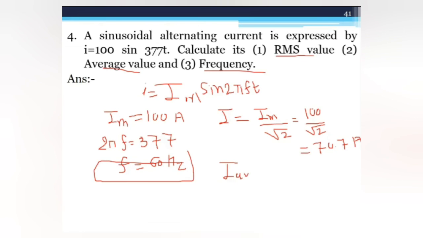Similarly, the relation between I average and the peak value is I average is equal to 0.637 Im, and the value of Im is 100, so 0.637 into 100. So your average current value is 63.7 ampere. So you will find all the parameters: RMS value, average value and frequency.